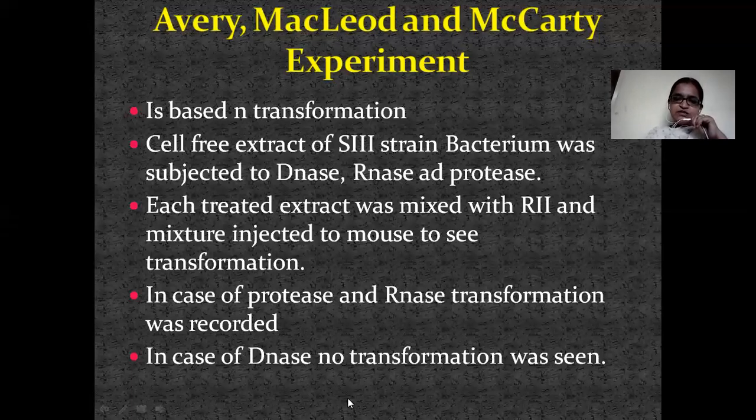In case of DNase, no transformation was seen. Here in case of RNase and protease, RNase can cleave RNA, protease can cleave protein. So this might have cleaved the RNA, this might have cleaved the protein, but as the transforming principle was DNA, it was not damaged, and hence the mouse died and the transformation was recorded in this case of protease and RNase.